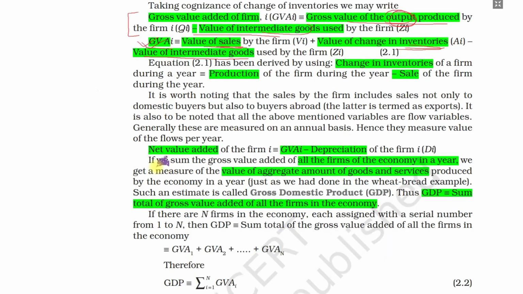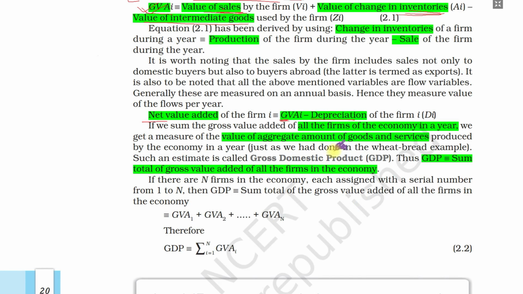Net value added, as I told you, equals gross minus depreciation. So gross minus depreciation is net value added. And this gross value, we term it GDP, gross domestic product. It is the sum total of gross value added of all the firms in an economy. In the Indian economy, how much gross value all the firms have added is called GDP.